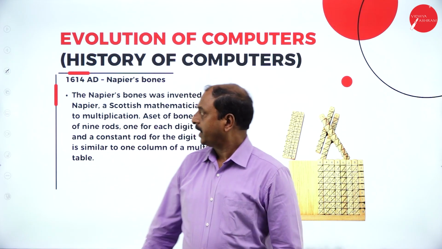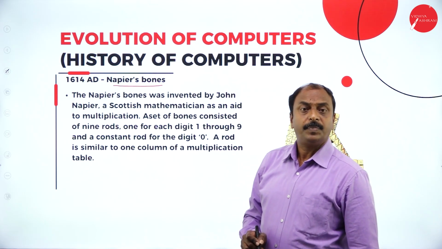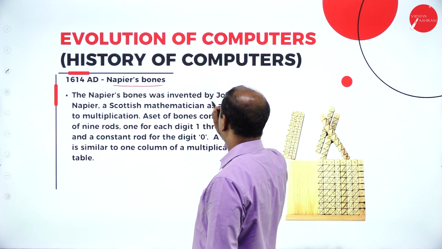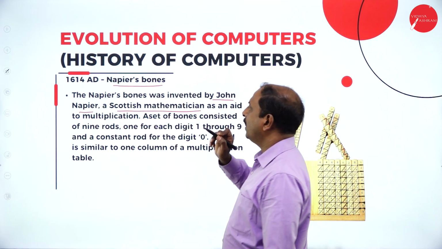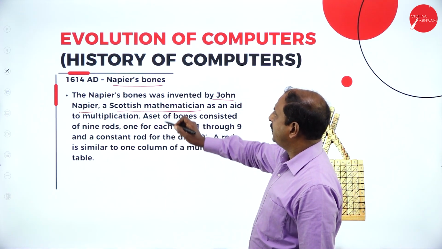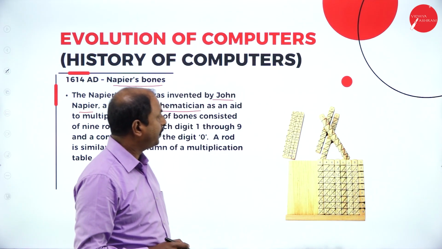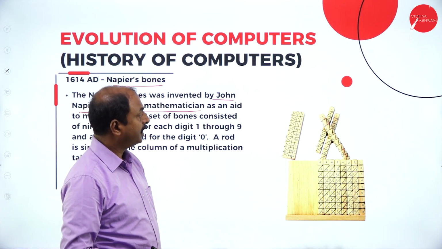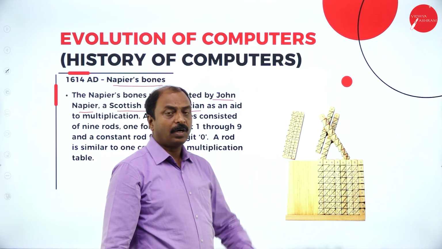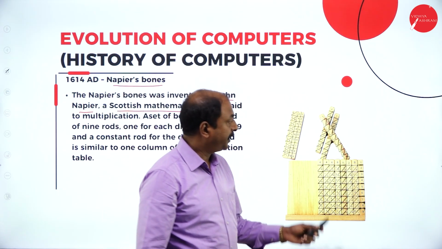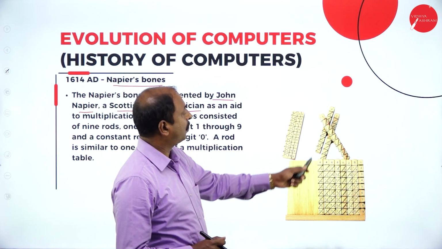Here, the next one is Napier's bones. So what is Napier's bones? It was invented by John Napier, a Scottish mathematician. He developed this, and it is called bones. What is the meaning of bones? If you look at this diagram here, it had a setup like this, and these are all different rods. These are made up of human or animal bones. That is why it is called Napier's bones.